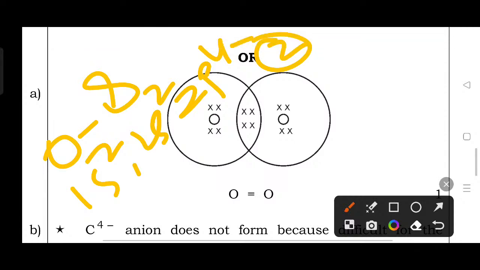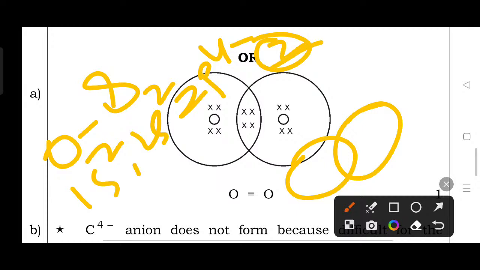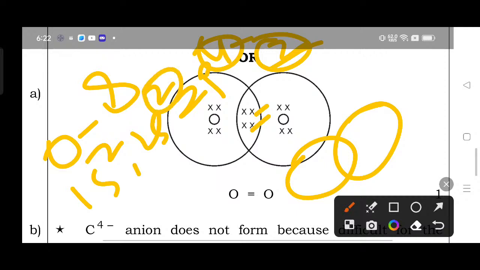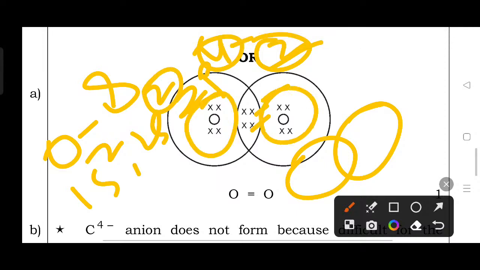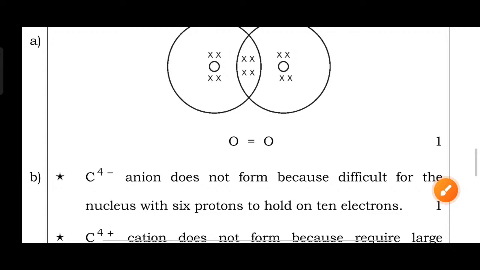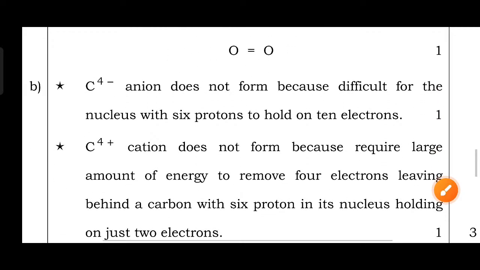That's why the oxygen atom binds with another oxygen atom sharing 2 electrons. In the other orbits, 4 electrons are there. 2 shared and 4 remain. Here 4, here 4. That's why the oxygen valency is 2. So 2 electrons are shared between the oxygen atoms with a double bond.